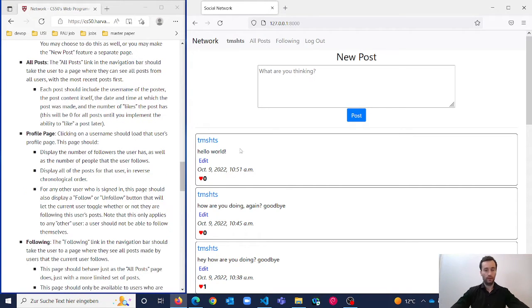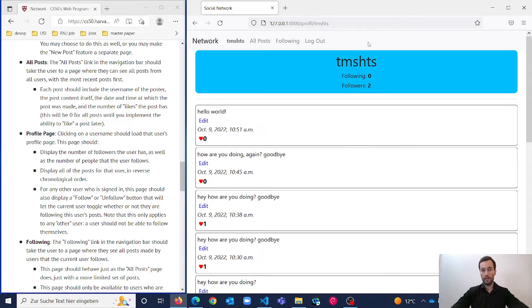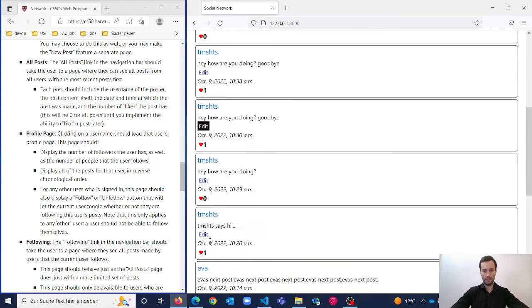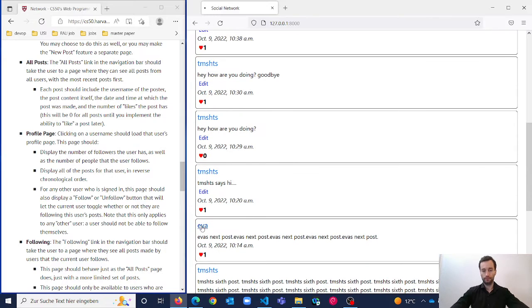Profile page. If I click on the profile page, I can see the number of following and the number of followers, and of course all the posts made by TMSHTS in this case, which are shown in reverse chronological order. So based on the timestamp we can prove it. And I can't follow myself, however I can follow, let's say, Eva.